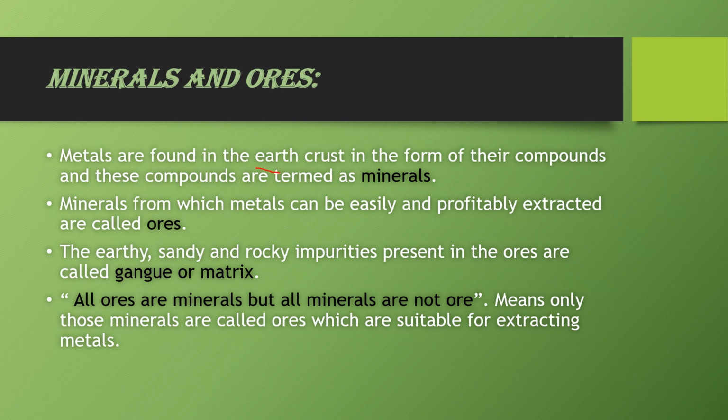Now the next topic is minerals and ores. Metals are found in the earth crust in the form of their compound and these compounds are termed as minerals. Now all the minerals are not suitable for extracting metal, so only those minerals by which metals can be easily and profitably extracted are termed as ores. The next term is gangue or matrix. The earthy, sandy and rocky impurities present along with ore is called gangue or matrix. There is a statement, all ores are minerals but all minerals are not ore. It means that only those minerals are called ores which are suitable for extracting metals.